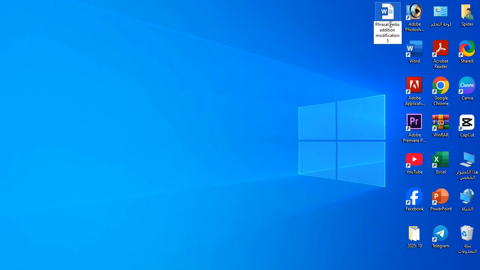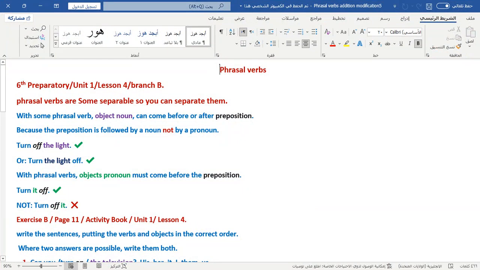We have another lesson. It is phrasal verbs. What do phrasal verbs mean? That means the verb consists of more than one word. For example, two words: turn off.